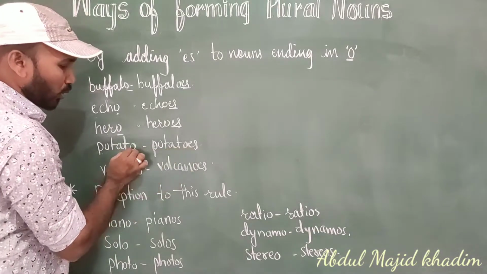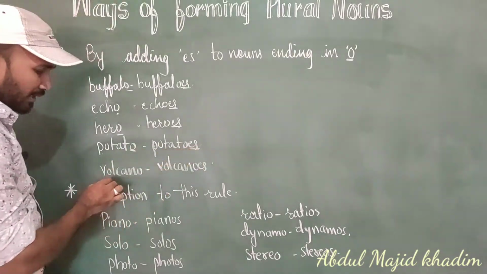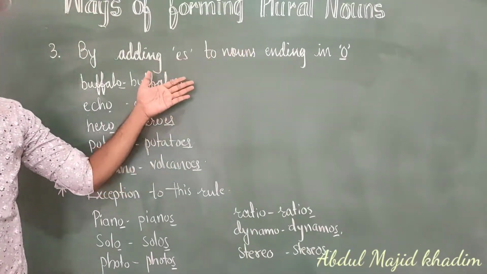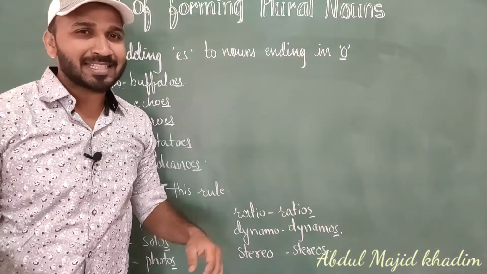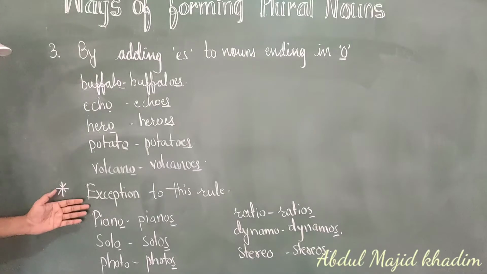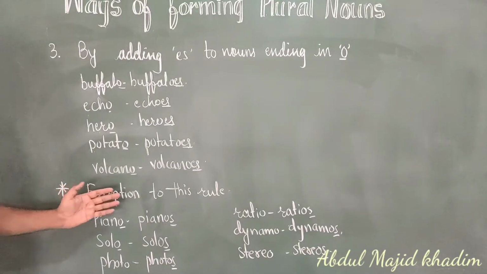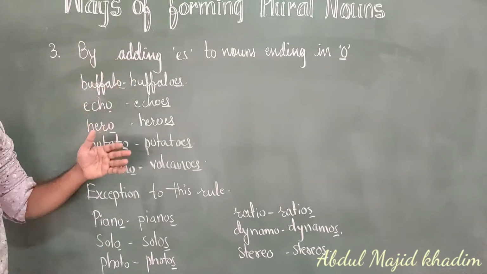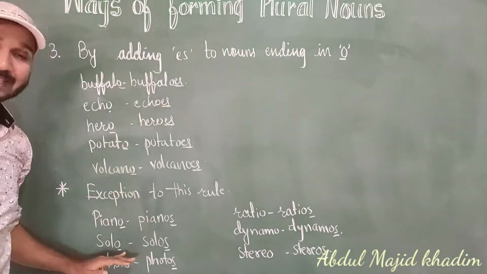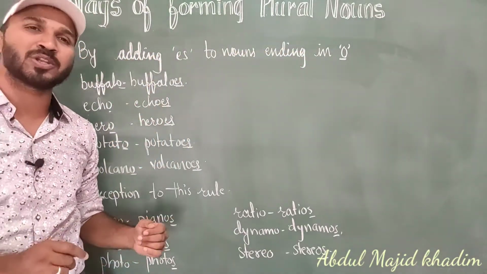Potato, ending with o and added es. Volcano, ending with o and added es. Exceptions to this rule: the words which are ending with o, we can't always add es with them. Just some exceptions are there. Let's see what the exceptions are. Right now we have seen that the words which are ending with o, we have to add es, but in these cases we can't add es.